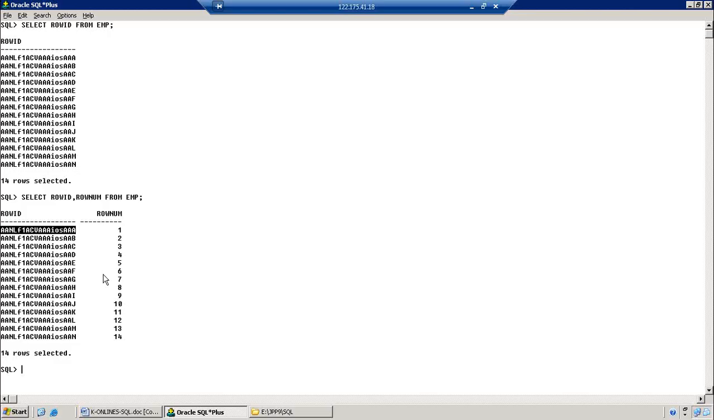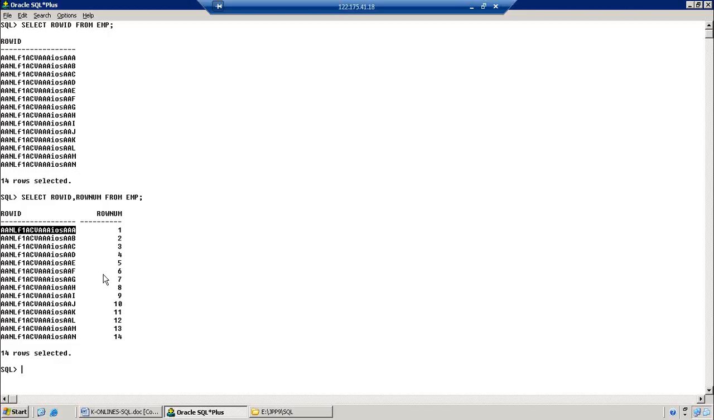Suppose I have a table. In my table, I have 1000 records. How many ROWIDs are generated? Obviously, 1000 ROWIDs are generated. Every ROWID is unique. Every ROWID does not match another ROWID. Suppose I have 1000 tables, and every table has 1000 records. But the ROWID assigned to the first table does not repeat in another table. It is unique, generated by the system.